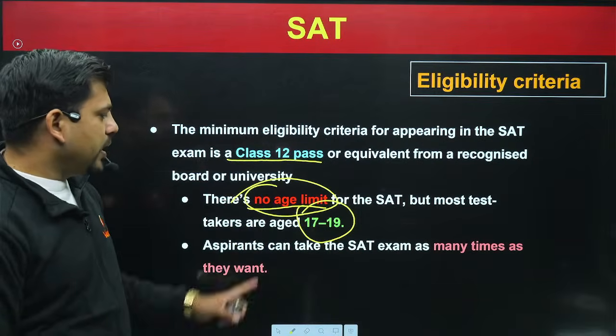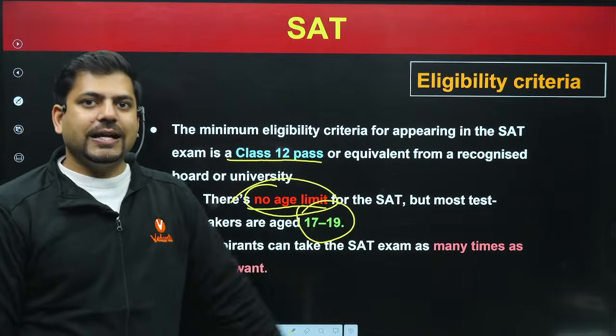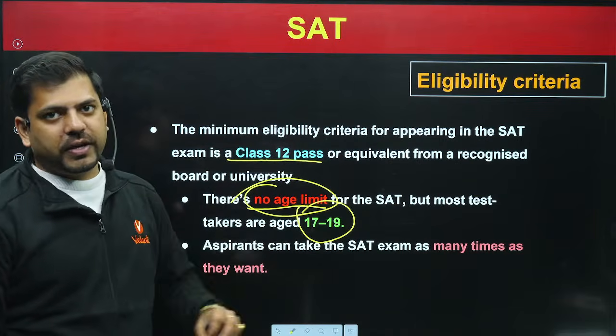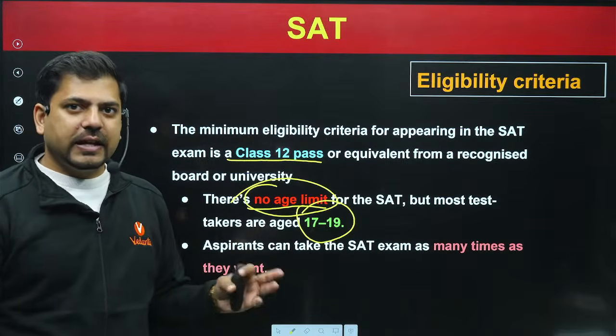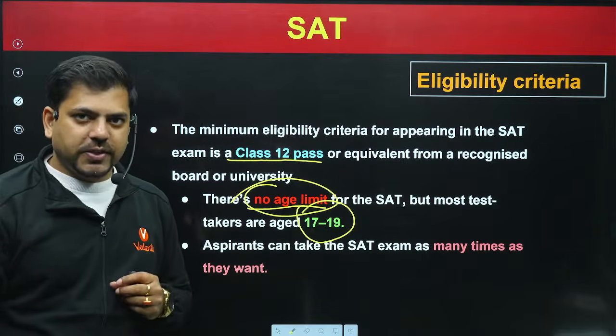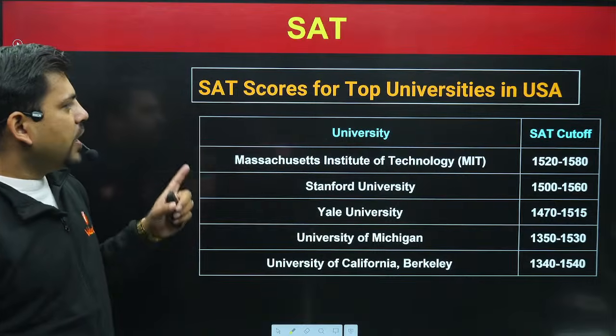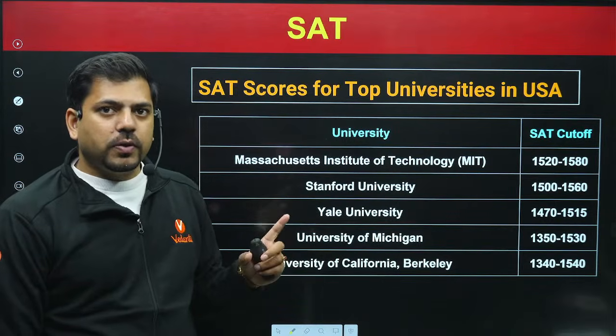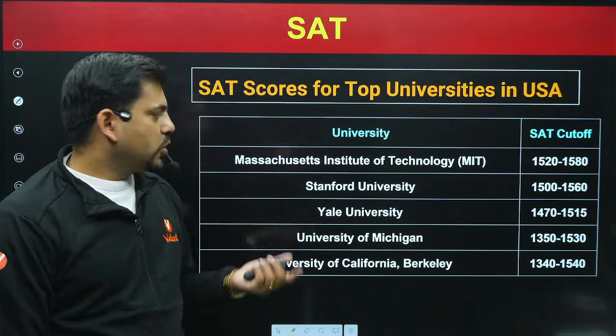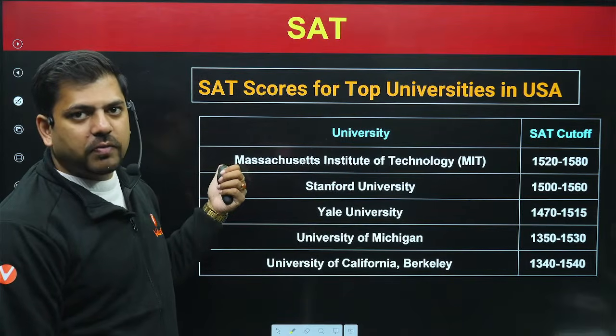Now moving forward, you can appear for this examination as many times as you want, although every time you will have to pay the examination fees of 9,600 rupees. Okay. Now moving forward, for the top universities, how much score do they need? The best in the world, number 1, is MIT.